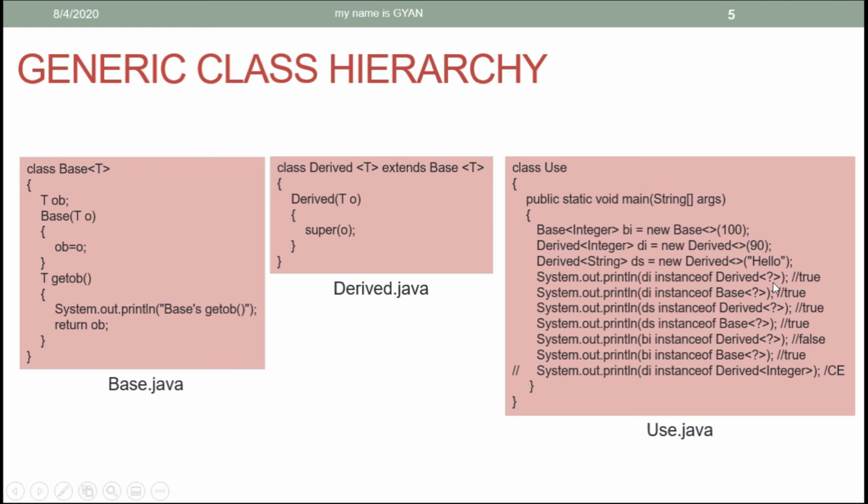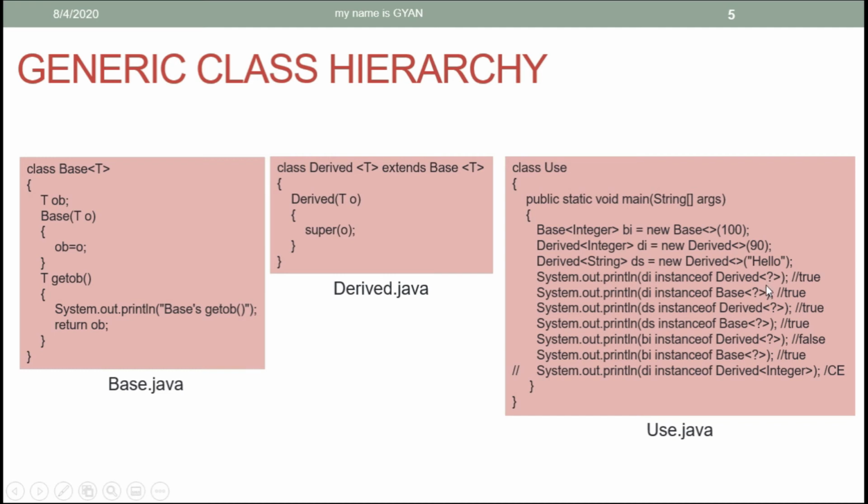That is here is object. So is di an instance of derived with object? That is here an object. So for the JVM, t is an object. So in this case, the compiler will think that you are trying to find if di is an instance of derived with object as its type argument or not.